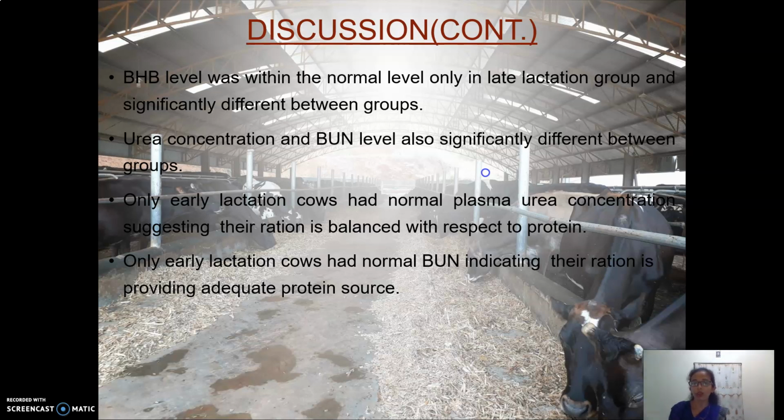Only early lactation cows had normal plasma urea concentration, suggesting their ration is balanced with respect to protein. Only early lactation cows had normal blood urea nitrogen, indicating their ration is providing an adequate protein source.